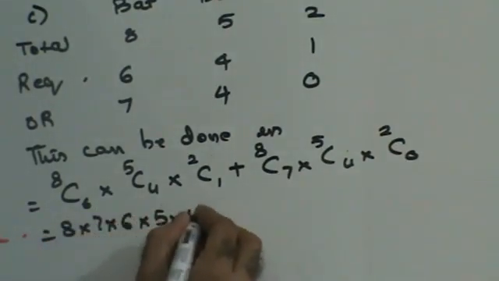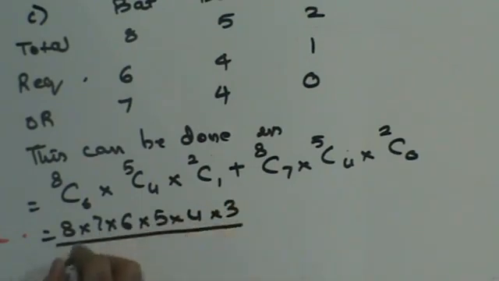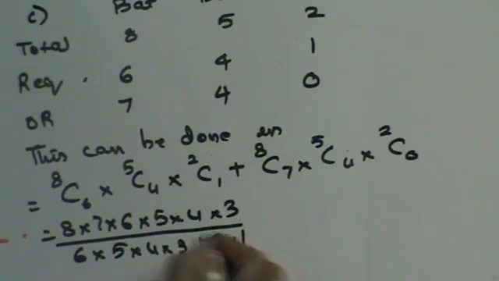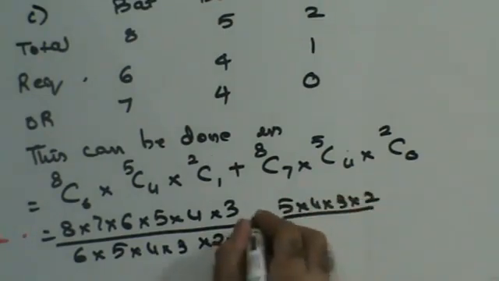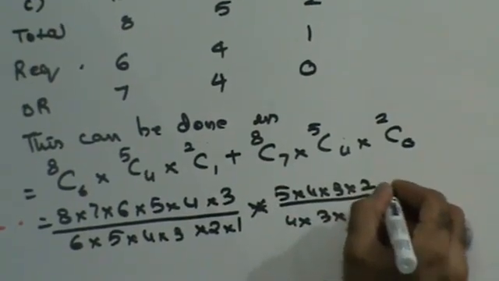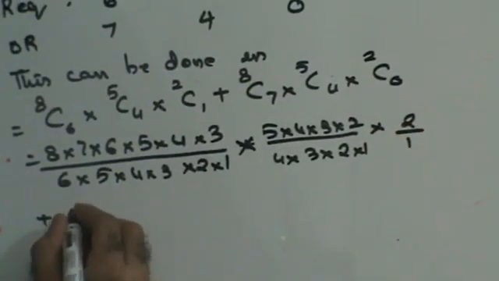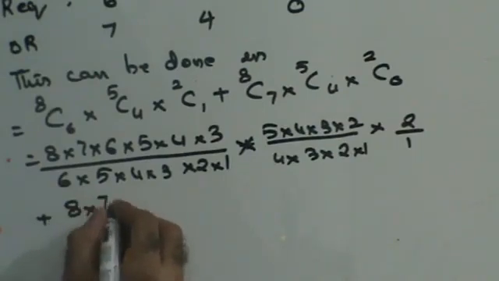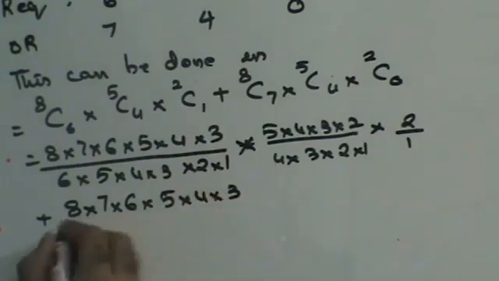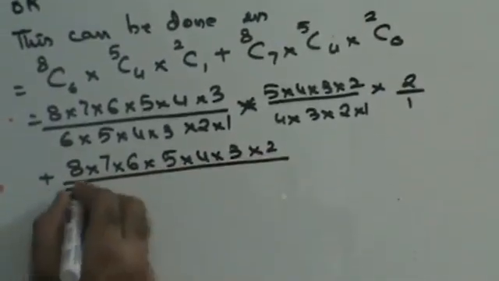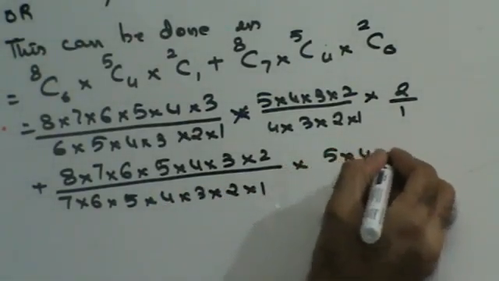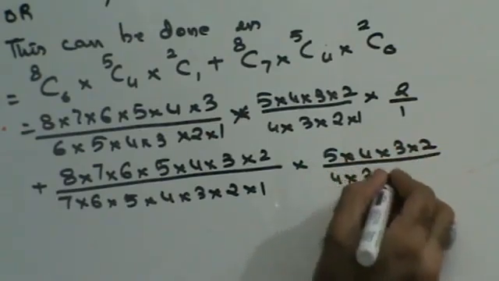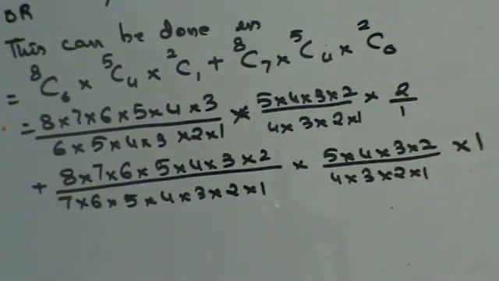8, 7, 6, 5, 4, 3 upon 6, 5, 4, 3, 2, 1, plus 5 into 4 into 3 into 2 upon 4 into 3 into 2 into 1, into 2 upon 1, plus from 8 write 7 terms in descending order: 8, 7, 6, 5, 4, 3, 2 upon 7, 6, 5, 4, 3, 2, 1, into 5, 4, 3, 2 upon 4, 3, 2, 1. Cn of 0 is 1. C2 of 0 is 1.